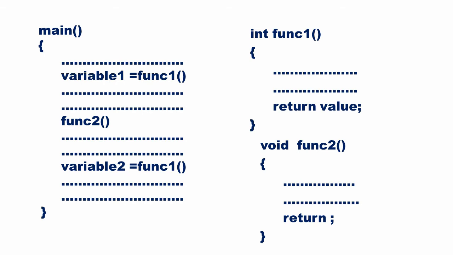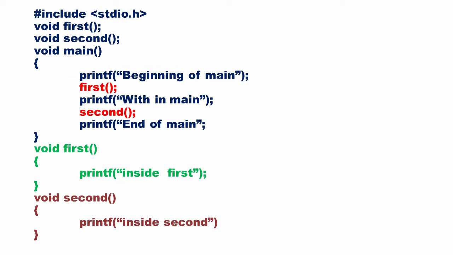When a function is called, the calling function temporarily stops its execution and control goes to called function. When the called function finishes its execution, control returns back to the calling function and resumes its execution. Here is a program with three functions: main, first and second. Program execution begins with function main. Beginning of main will be printed first.